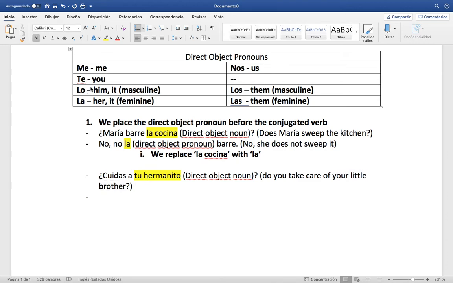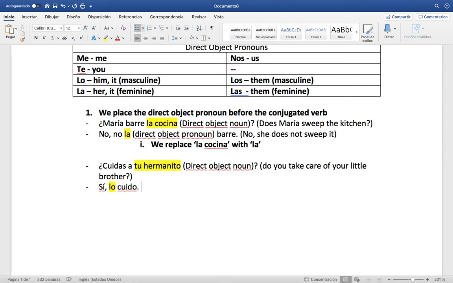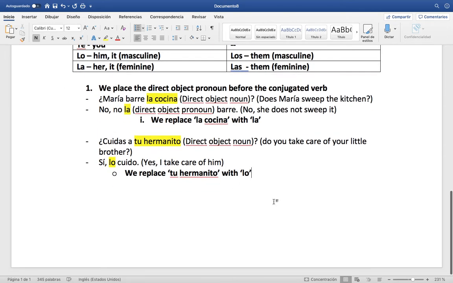So, in that case, it's going to be lo, right? Because it's a him. If it was a sister, it would be la. But in this case, we're talking about your brother. So I would say, sí, lo cuido. Where in this case we have our lo because we're taking care of him. Meaning, yes, I take care of him. So, if you pay attention, what did we just do? We replaced tu hermanito with lo, right? Sí, lo cuido. And that's it.